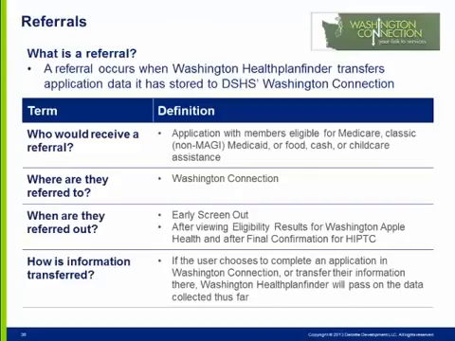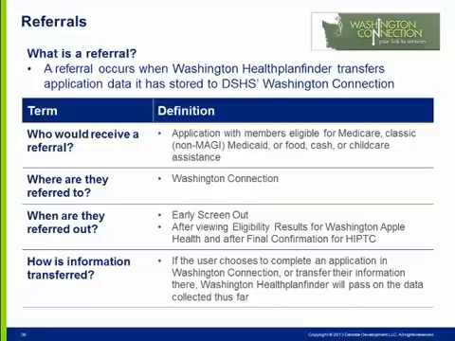There are times when an individual will be referred to DSHS's Washington Connection application portal. A referral occurs when someone listed on an application for health coverage through Healthplanfinder may be eligible for services not provided through Healthplanfinder, such as food, cash, or child care assistance.